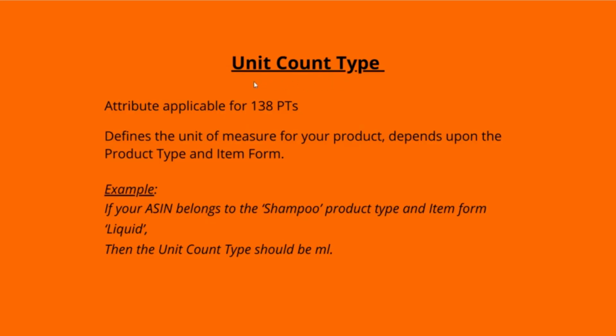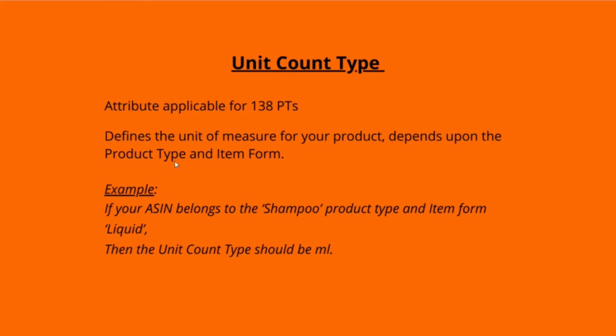In addition, Amazon is adjusting the allowable values of the unit count type attributes for 138 categories. This attribute defines the unit of measure for your product and depends upon the product type and form of your product. For unit count type, sellers today can choose from a list of values from the drop-down.